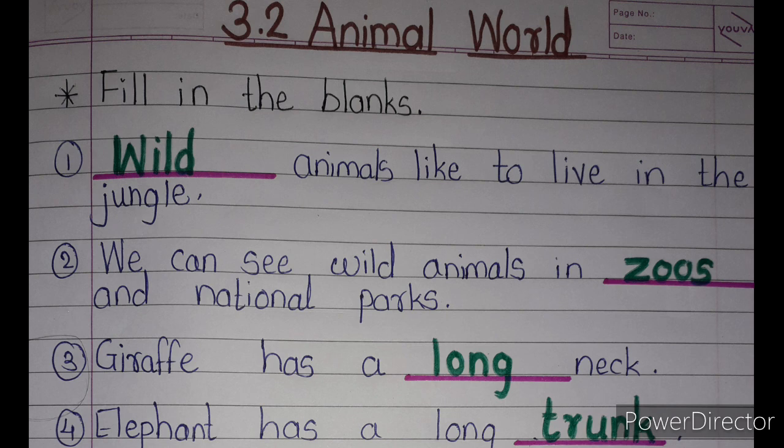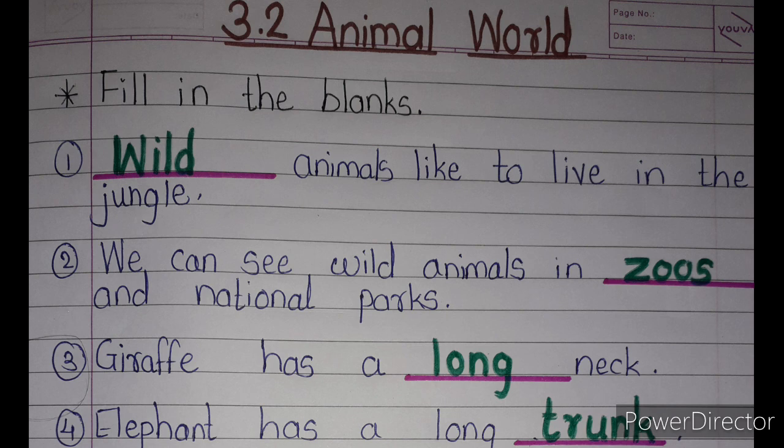So let's read the fill in the blanks once again with their spellings. W-I-L-D, wild. Z-O-O-S, zoos. L-O-N-G, long. T-R-U-N-K, trunk.